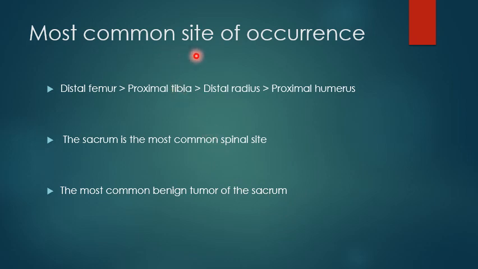The most common sites of occurrence of giant cell tumor. Giant cell tumor is most common in the distal femur, followed by proximal tibia, followed by distal radius, followed by proximal humerus. Sacrum is the most common spinal site of occurrence of giant cell tumor. The most common benign tumor of the sacrum is again a giant cell tumor.